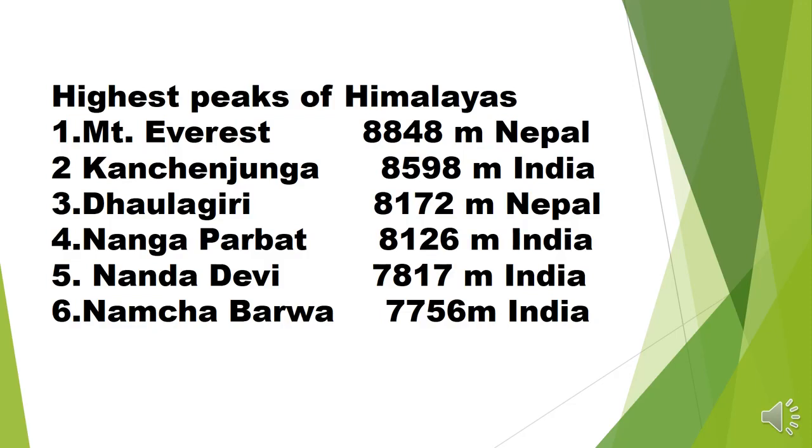And Dhaulagiri, its height is 8172 meters in Nepal. Nanga Parbat is 8126 meters in India. Then Nanda Devi, and after that Namcha Barwa. So all these are the highest peaks of the Himalaya, but the highest peak in India is Kanchenjunga, and its height is 8598 meters.